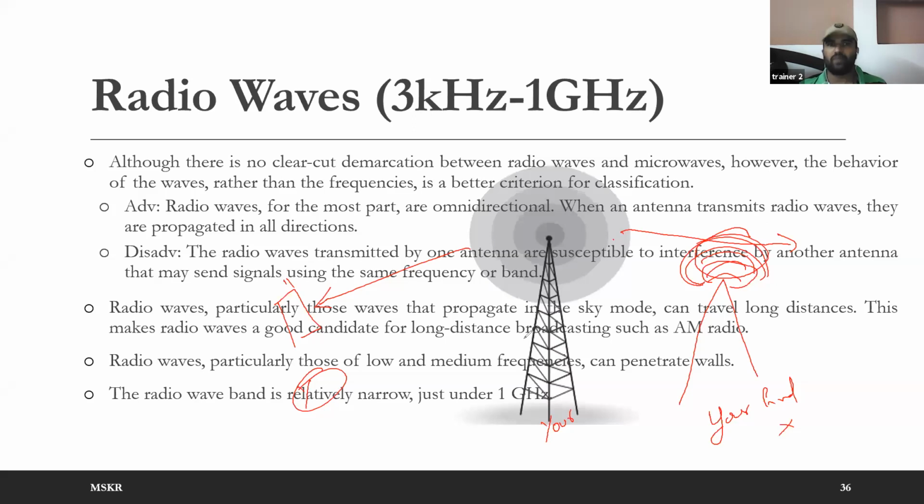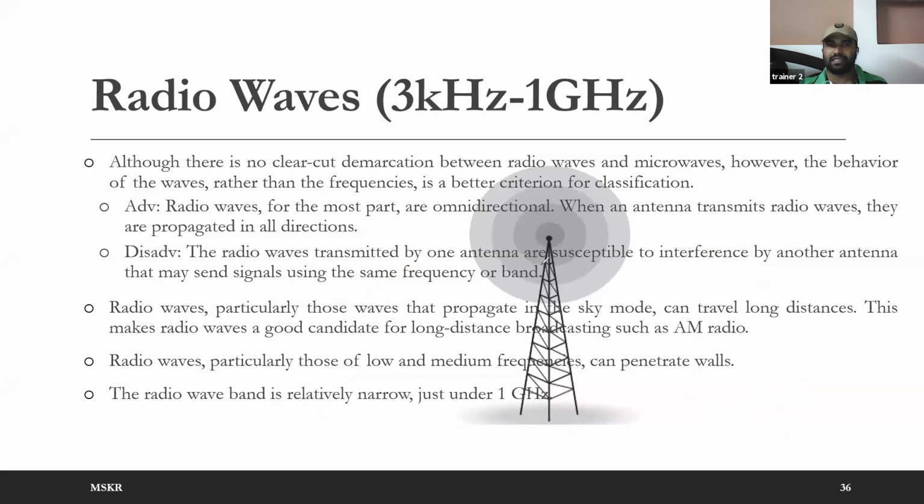So that is the problem here. The omnidirectional nature gives you one advantage: one antenna is enough to transmit in all the directions. The disadvantage is that the signal of one antenna may be susceptible to interference from another antenna, because everyone is using the same frequency band and omnidirectional antennas, so all their signals will collide with one another. That is the drawback here.